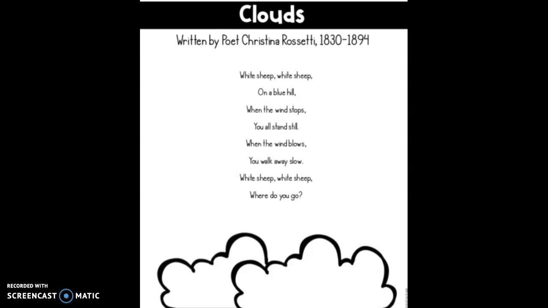Clouds. White sheep, on a blue hill. When the wind stops, you all stand still. When the wind blows, you walk away slow. White sheep, where do you go?